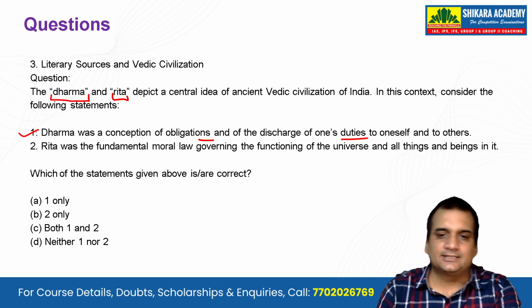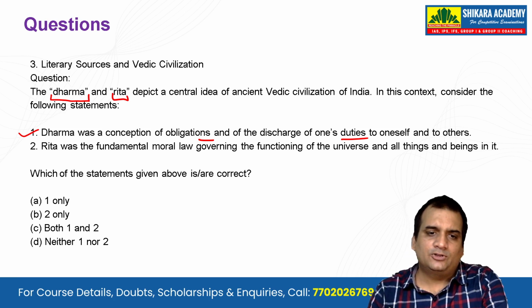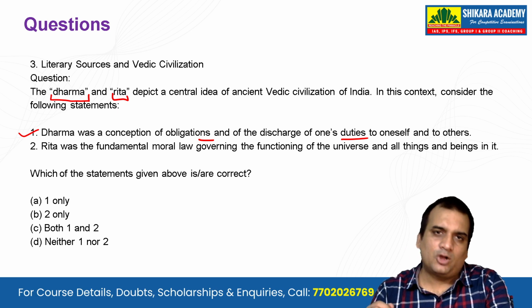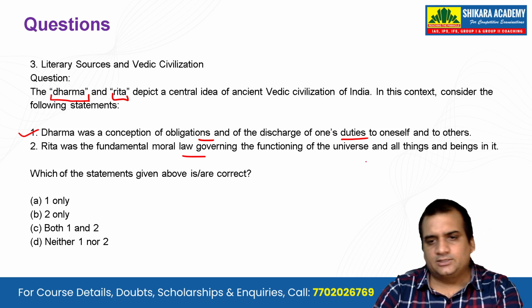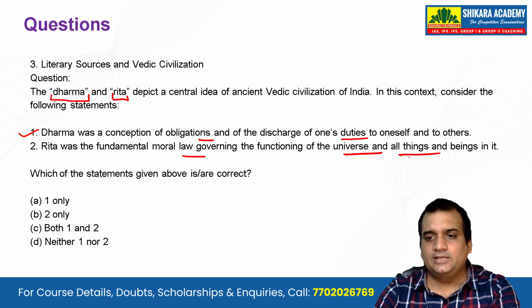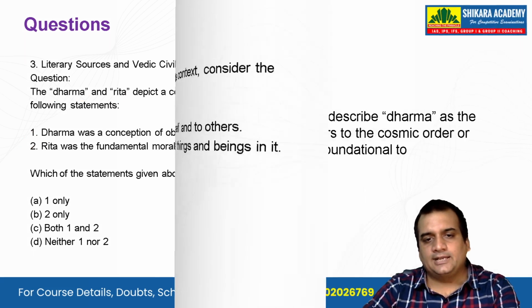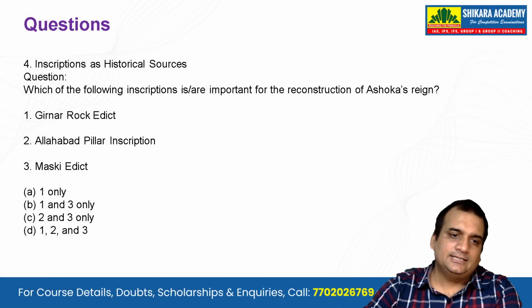Dharma tells us that we have duties towards others also, towards oneself also, and we cannot have complete independence. There have to be some obligations too. Rita was the fundamental moral law governing the functioning of the universe and all things and beings in it. Again, that's also correct. So what should be the correct answer over here? Both 1 and 2 will be the correct answer. Let's see the next question.